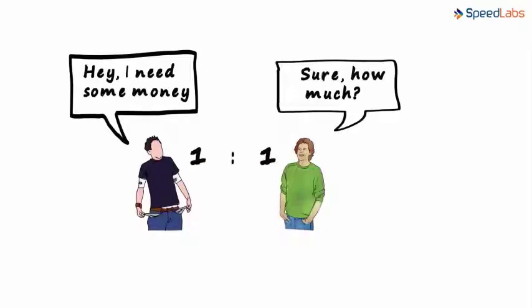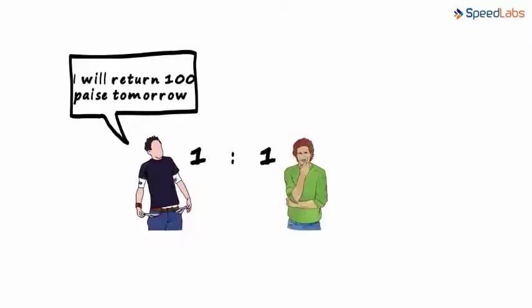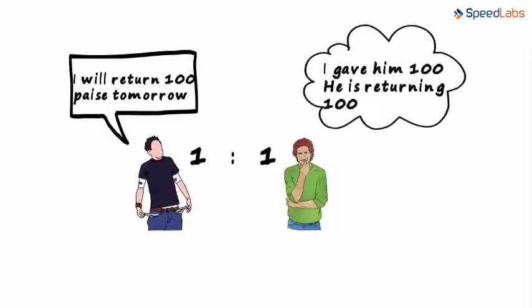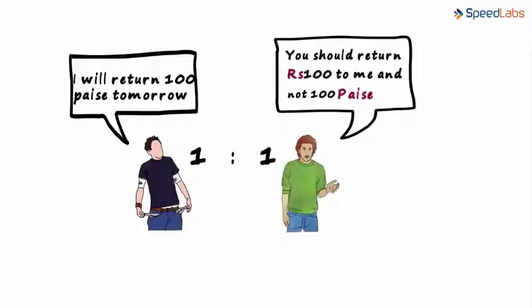So Shannon says ₹100. Dheeraj readily agrees, and then Shannon tells him that he will return his 100 paise tomorrow. Now Dheeraj starts thinking. He says to himself, I gave Shannon 100 and he is returning 100. So the ratio remains 1 to 1. But it doesn't seem right. So after giving it a thought, he tells Shannon that he should return 100 rupees and not 100 paise.